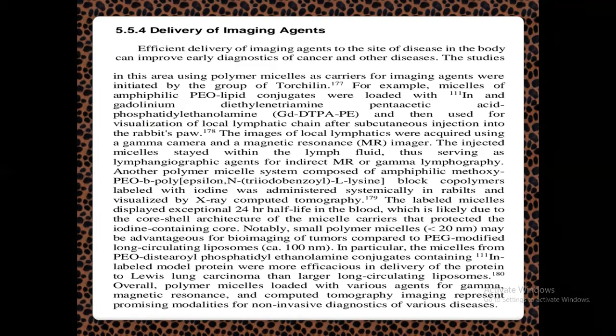In particular, the micelles from PEO distearoyl phosphatidyl ethanolamine conjugates containing labeled model protein were more efficacious in delivery of the protein to Lewis lung carcinoma, that is a cancer of the lungs, than larger long circulating liposomes.